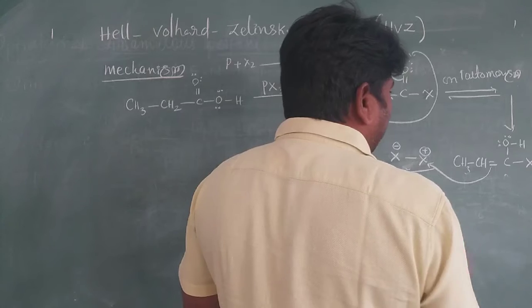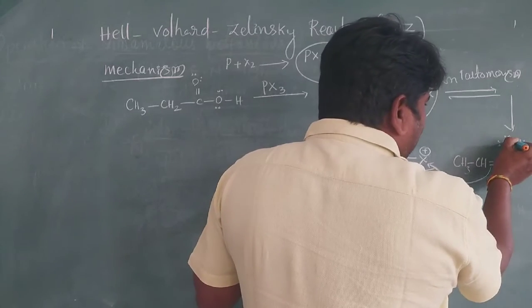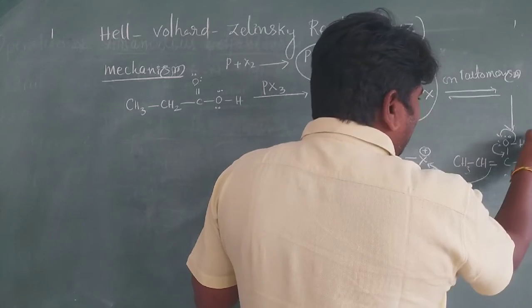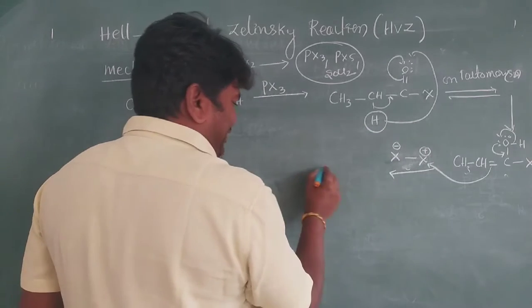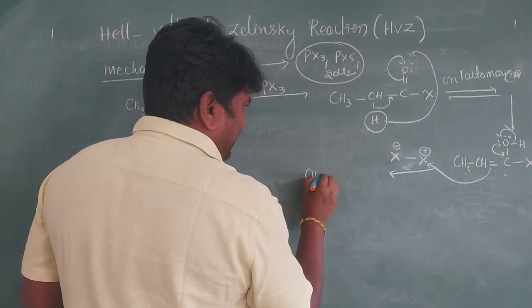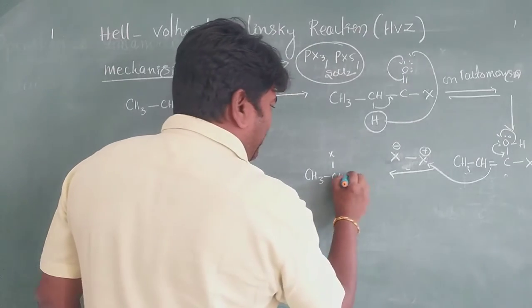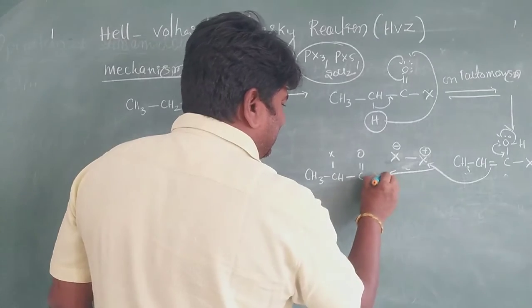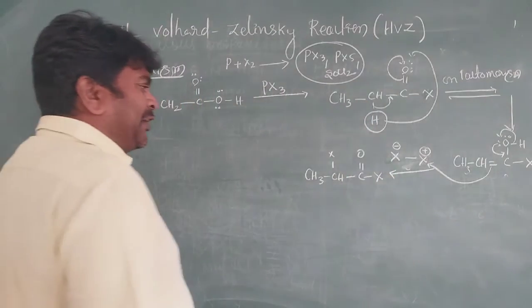Next one, what happened here? Okay, it is very important. These two electrons are shifting now. Then it is going back. Okay, so it is eliminated as H plus. What is the product, my dear students? It is CH3, CH, X, single bond C, double bond O, X. My dear students, okay, so it is very important.